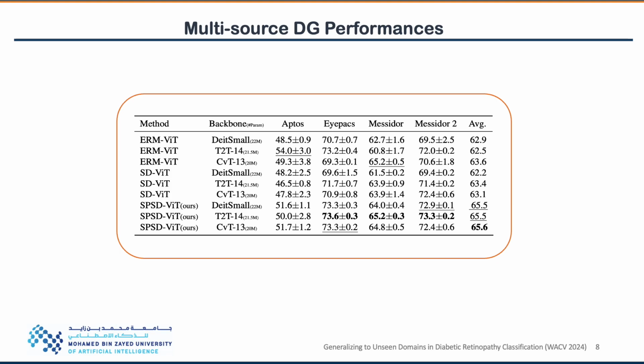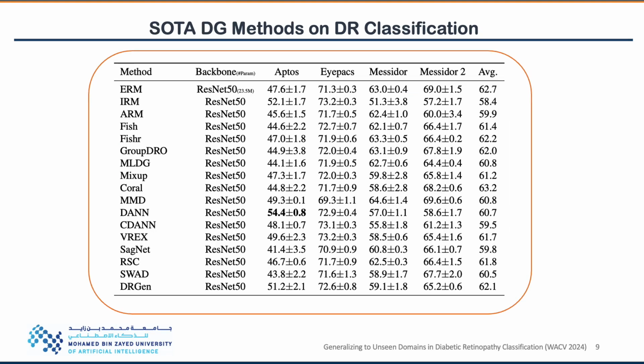Our method achieved notable and significant gains under multi-source domain generalization settings, as shown with three different backbone architectures. In addition to that, we report the performance of several state-of-the-art domain generalization methods on open-source diabetic retinopathy classification datasets. We believe this will offer insights about how domain generalization methods perform on real-world applications such as diabetic retinopathy classification.